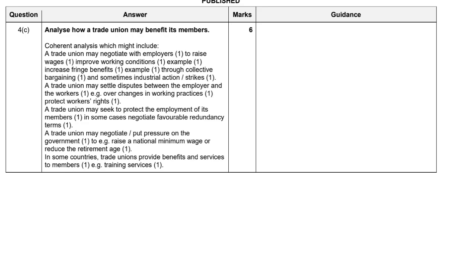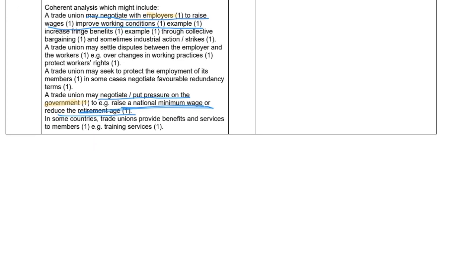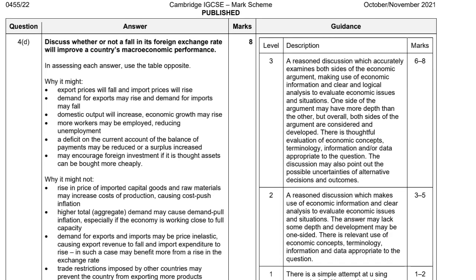Question 4C. How would the trade union benefit the members? Of course, about the bargaining and the wages, right? The first one is bargaining with the employers to raise the wages. So this must be one of the answers. Another one, other than the employers, there are other stakeholders you may give, like the government. They will put pressure on the government to raise the national minimum wages or reduce the retirement age. So remember, you have to give the stakeholders.